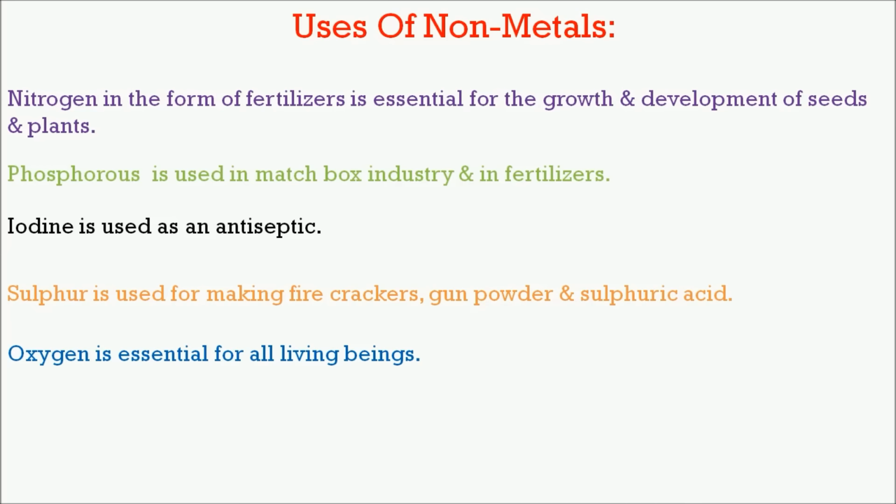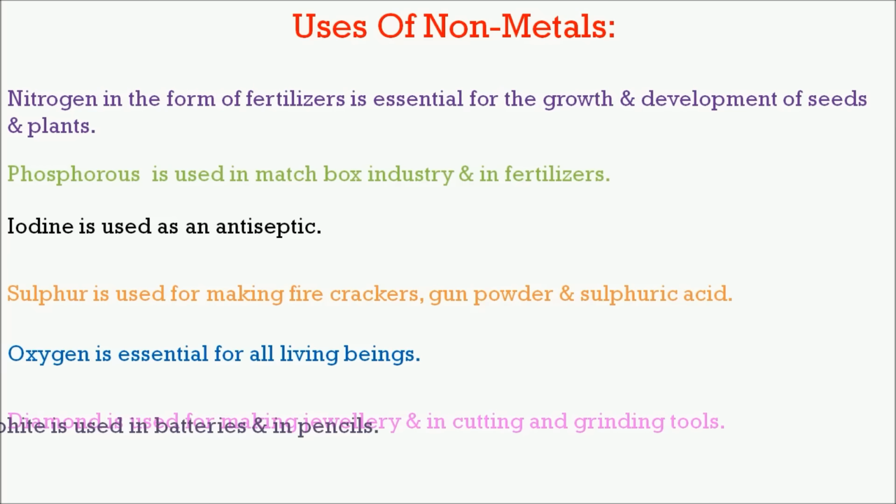Oxygen is essential for all living beings. Diamond is used for making jewelry and in cutting and grinding tools. Graphite is used in batteries and in pencils.